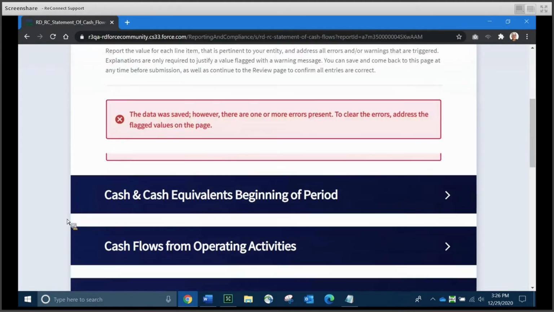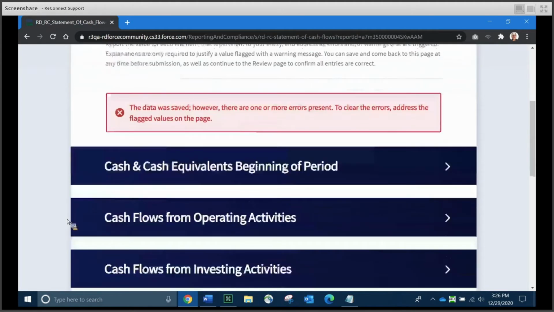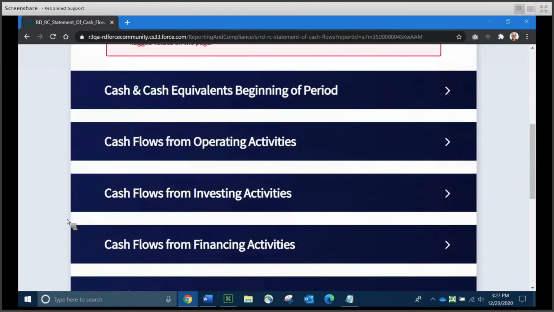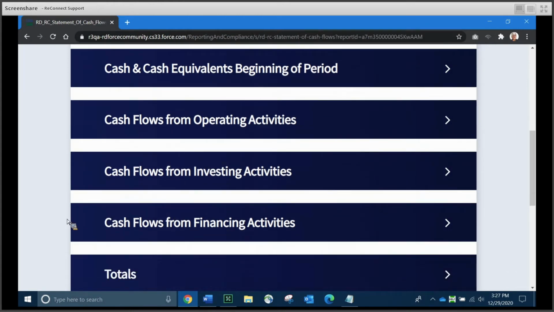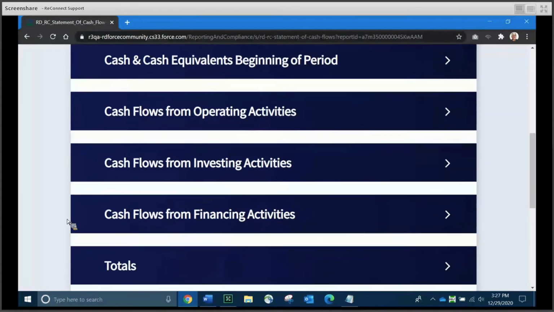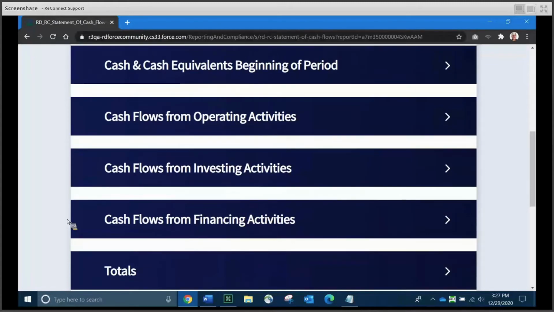And as you can see, we've got a little warning here that we've got some work to do on the page. And the statement of cash flows is divided into 5 sections: cash and cash equivalents beginning of period, cash flows from operating activities, cash flows from investing activities, cash flows from financing activities, and totals. You scroll down so you can see all of them. There you go.